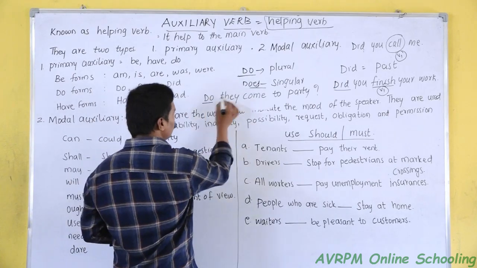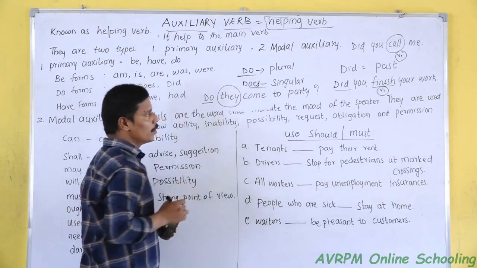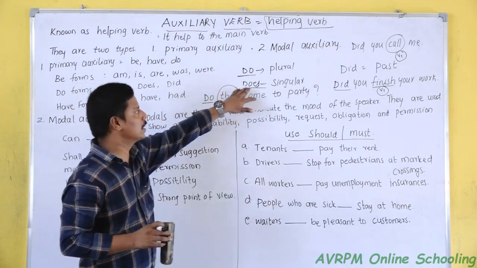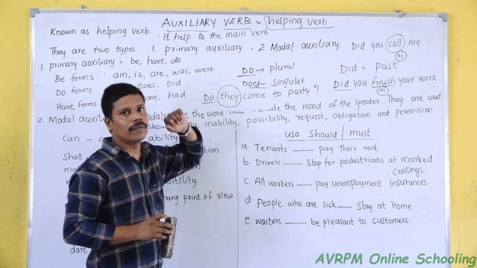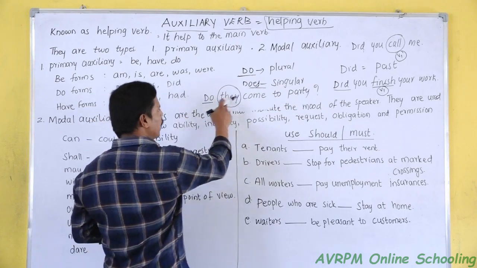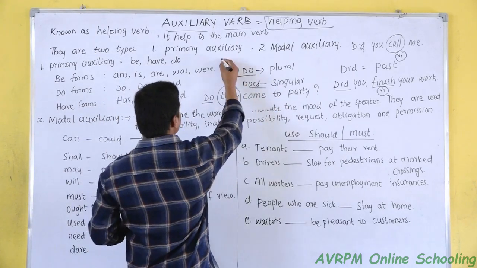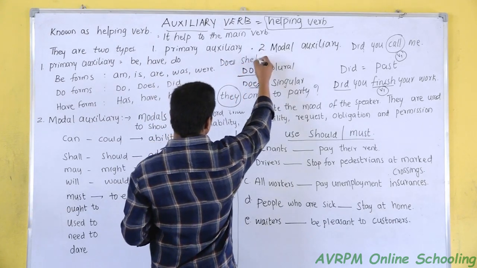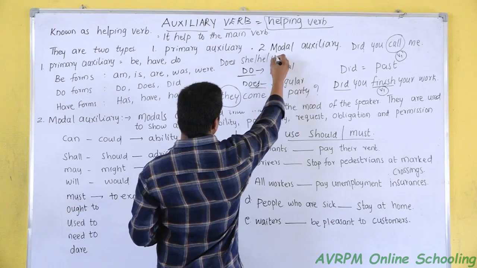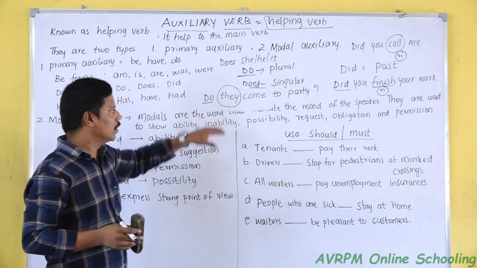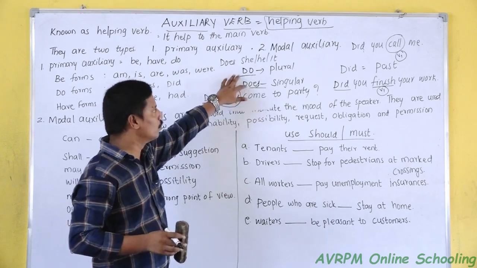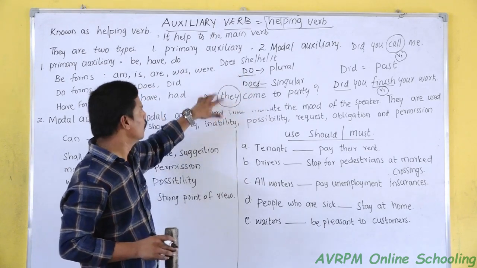We use do because our subject is plural. We can't use does there because does comes from the singular form. If you want to make it a does form, we can use does he, does she, or does it, because does belongs to the singular form and do to the plural form.